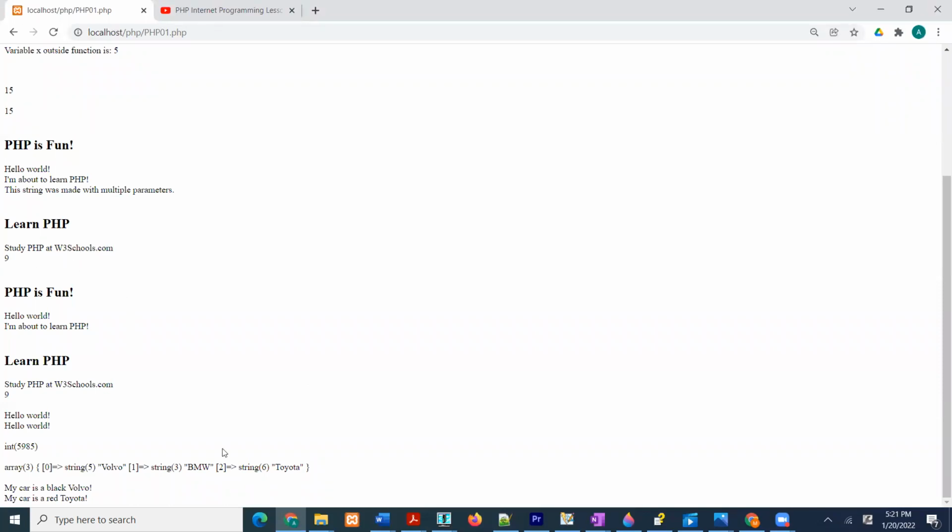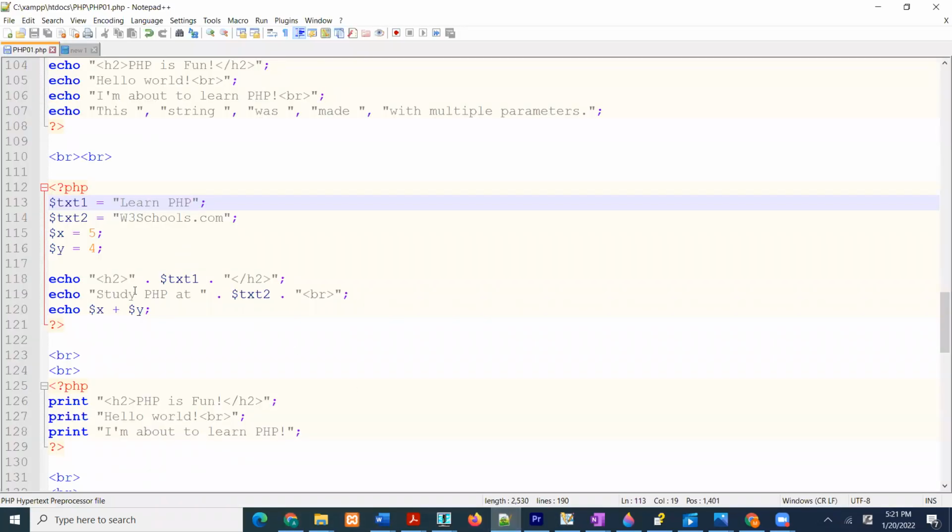Okay. So if you guys come here, let's go back to Notepad. Inside here is learn PHP, and then we have print: study PHP at where? At text2. But what is inside text2?